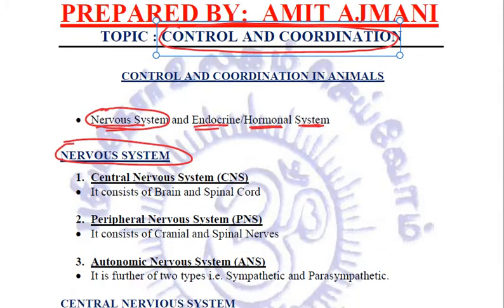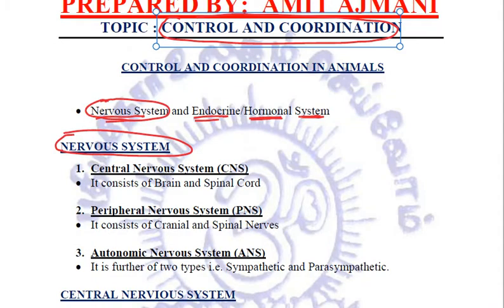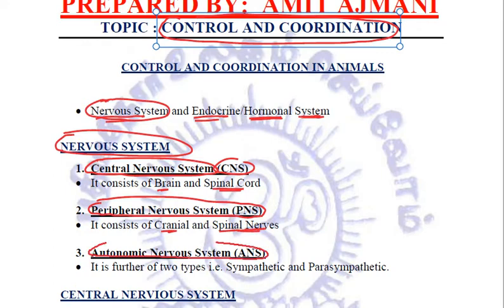Now, in the body of animals, there are three divisions of this nervous system. One is the central nervous system, abbreviated as CNS. It consists of brain and spinal cord. Another one is the peripheral nervous system, written as PNS in abbreviated form, and it consists of cranial and spinal nerves. The third type of system is our autonomic nervous system or ANS, which is further of two types, sympathetic and parasympathetic.